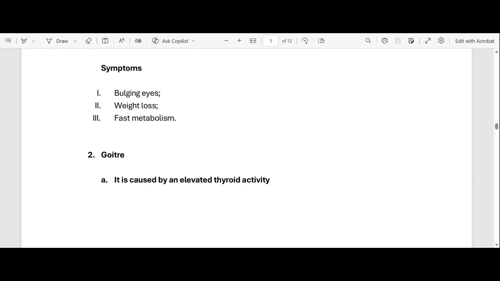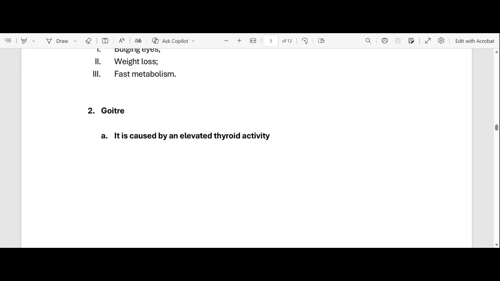It breaks down food, it breaks down carbohydrates. After breaking down glucose, it attacks the fat in order to release energy, because now it's breaking down the glucose as quickly as possible. After breaking down glucose, it goes to fat and breaks down the fat in order to release energy. Hence, the people who have Graves' disease end up losing weight because they have fast metabolism, meaning that their bodies break down food at a quicker rate.